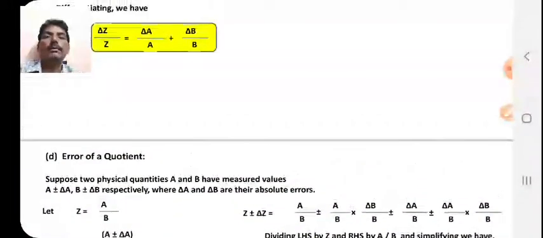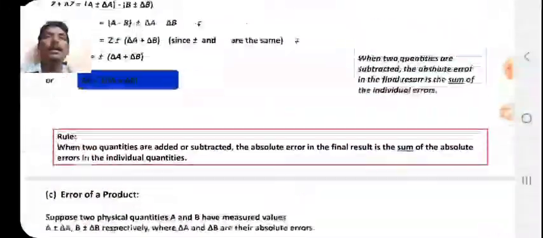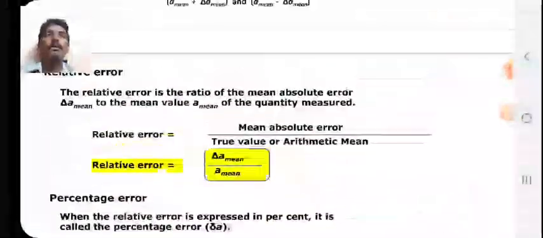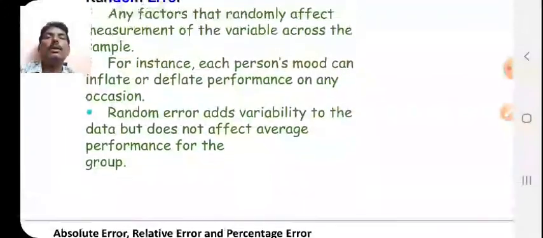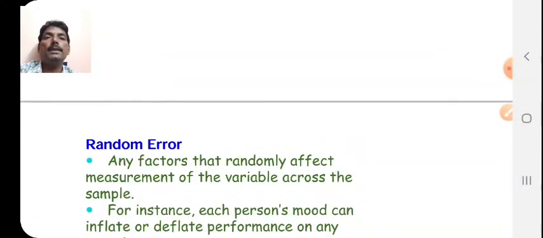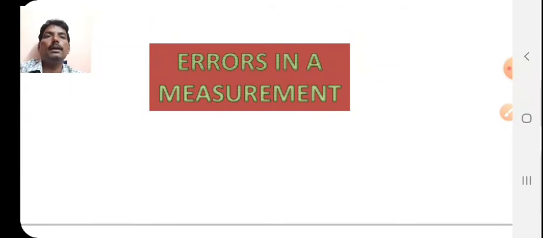We have calculated the errors in the summation, errors in the difference, error in the quotient, etc. And finally, I would like to say that while you are performing an experiment, you have to keep in mind the errors that are going to be involved, and go on calculating that error also in that experiment, so that you will get the correct value, or how much the value differs from the true value.